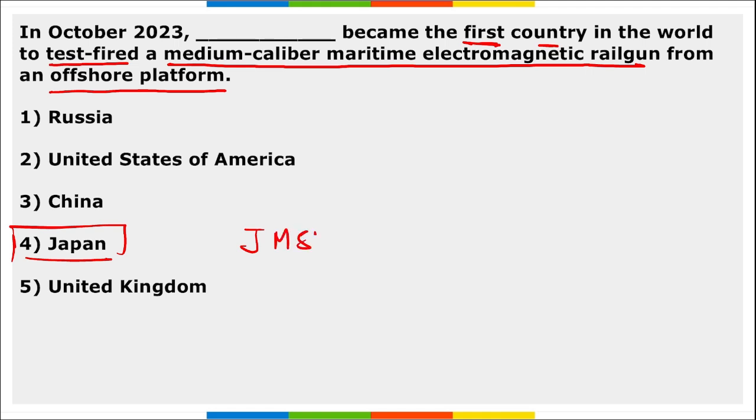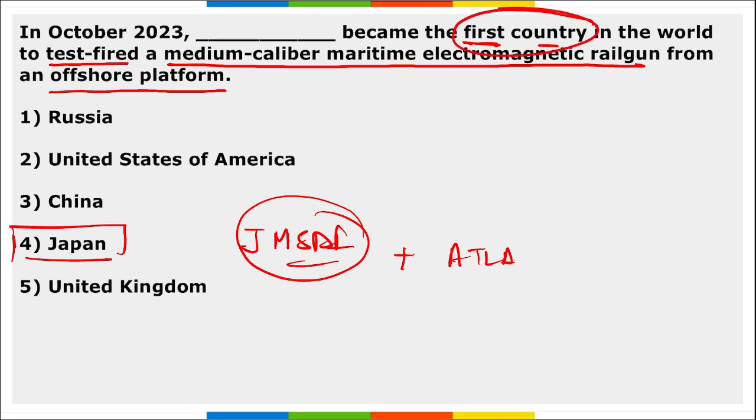The Japan Maritime Self-Defense Force along with ATLA, that is the Acquisition Technology and Logistics Agency of Japan, came together and recently test fired a medium caliber maritime electromagnetic gun from an offshore platform, and with this Japan became the first country to successfully test fire a maritime railgun from an offshore platform.